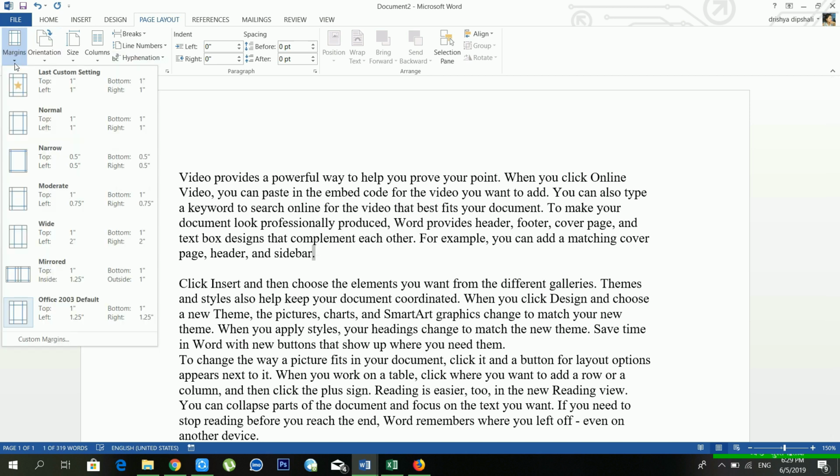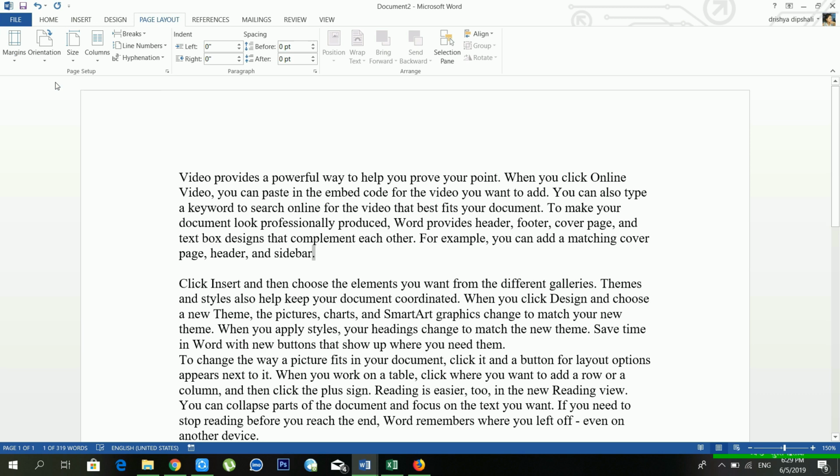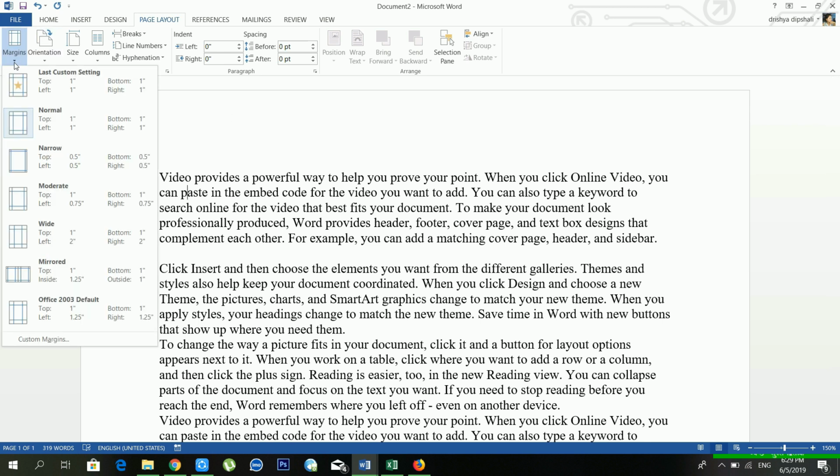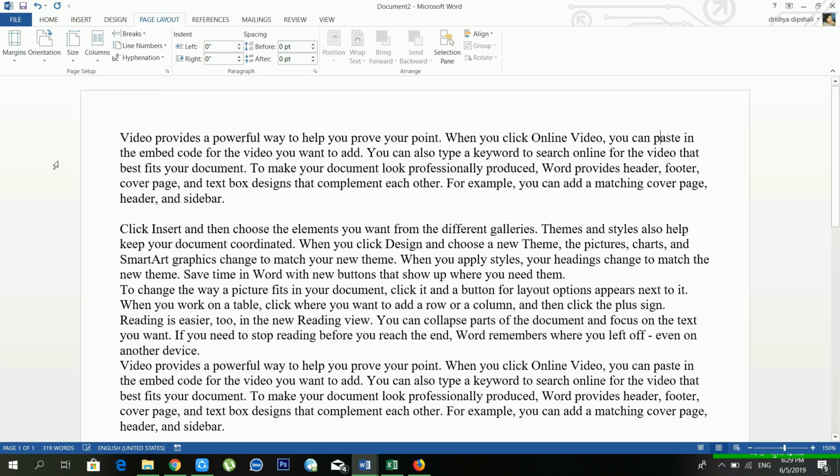If you click in the margins and choose 1 inch, you see on my left side 1 inch of space, and on my top side also 1 inch of space. This is known as margins in Microsoft Word. So if you want to leave some space in your document, you have to use margins. Another option is orientation. In orientation there are only two modes: one is portrait, another is landscape.